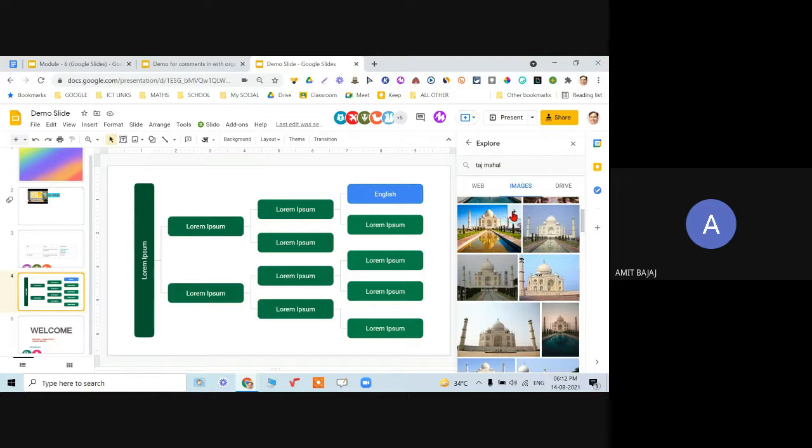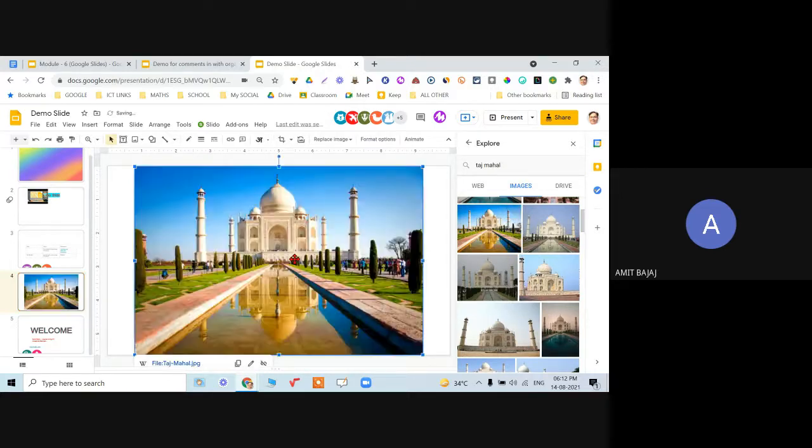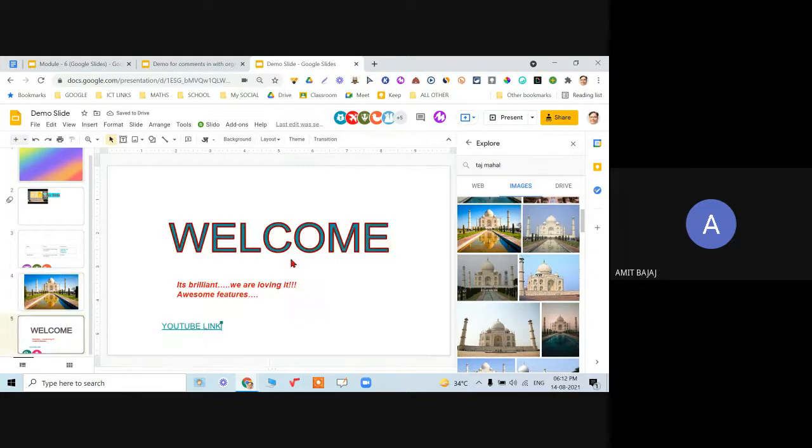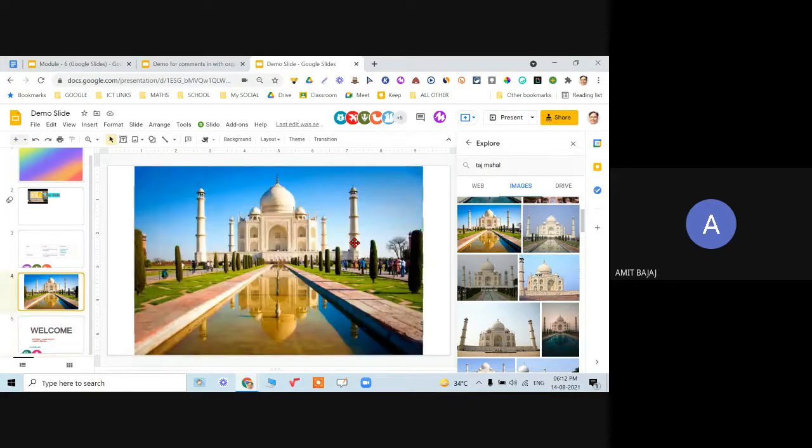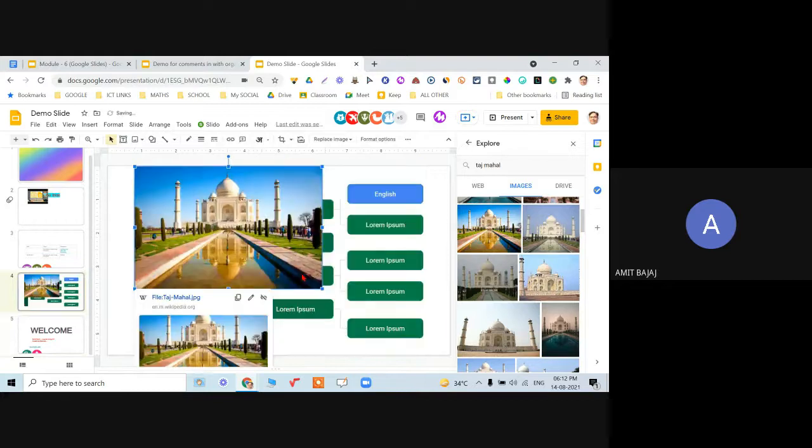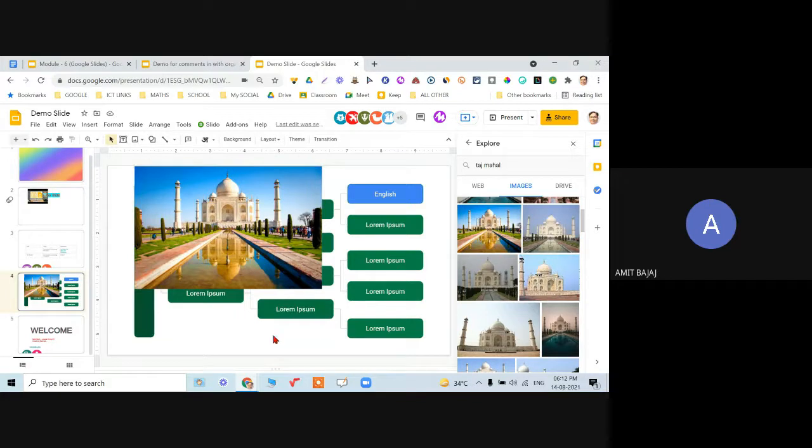I can click on this plus icon and this will get inserted. And another very important thing you must have observed. Check it out. At the bottom, the resource link is also available from where I have taken this image. That will appear by default.